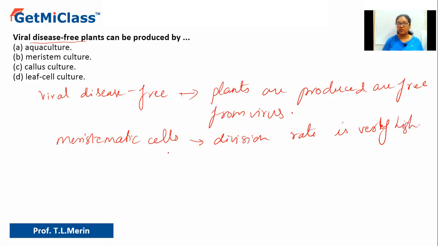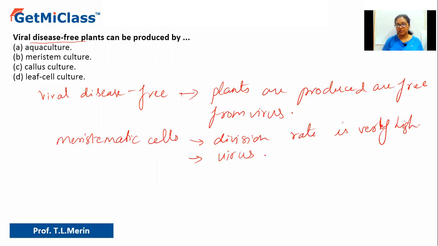Their division rate is very high. So by the time the virus completes its cycle within the cell, the cell would have undergone division. So it will not have time to multiply further. Meristematic cell division will be very fast, so virus will not multiply as fast as the meristematic cell.